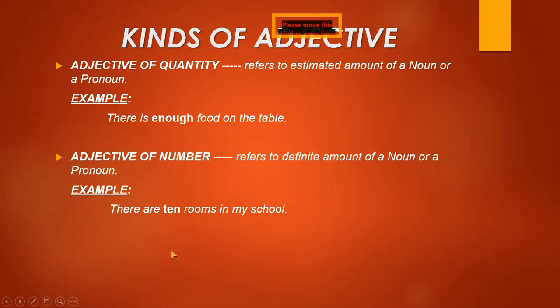Now 2 is the actual figure which tells us the exact amount of the watches. I hope you have understood all three kinds of adjective. This is just a repetition. We have done it before 2 or 3 times. So I hope you are understanding.